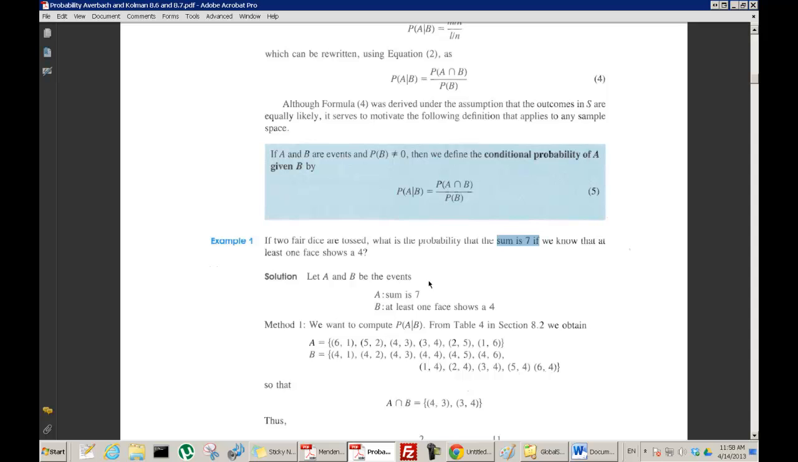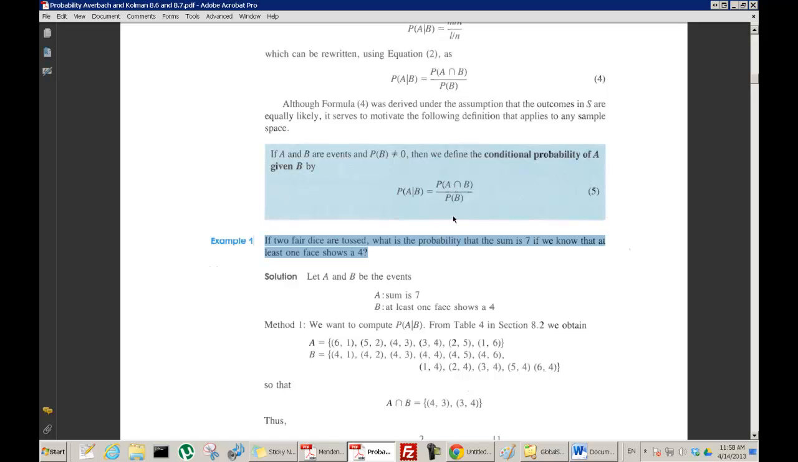So let's see how to do it. Let A and B be the events. A: the sum is 7, and B: at least one face shows a 4. Remember? What's the probability that the sum is 7, which we'll call event A, given that we know that at least one face shows a 4? So what we want to compute is the probability of A given B. We want the probability that the sum is 7 given B. Okay? So we're going to be able to use this formula.